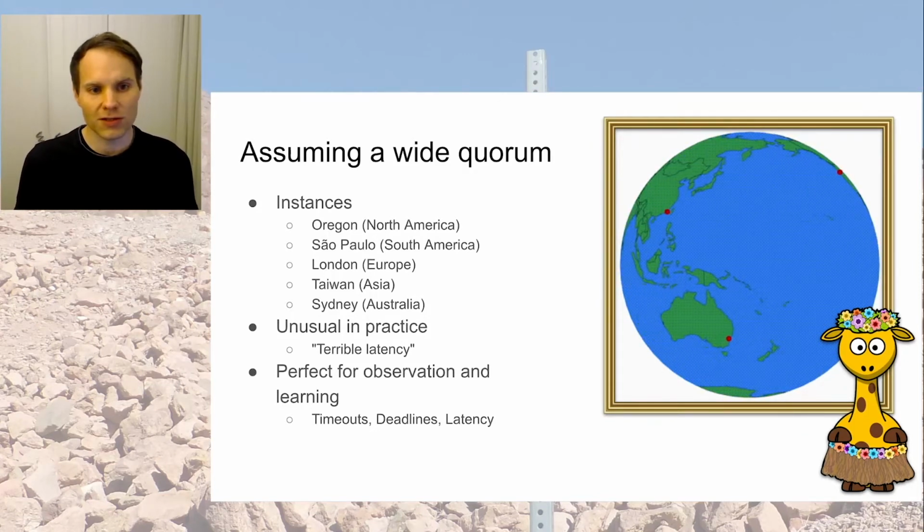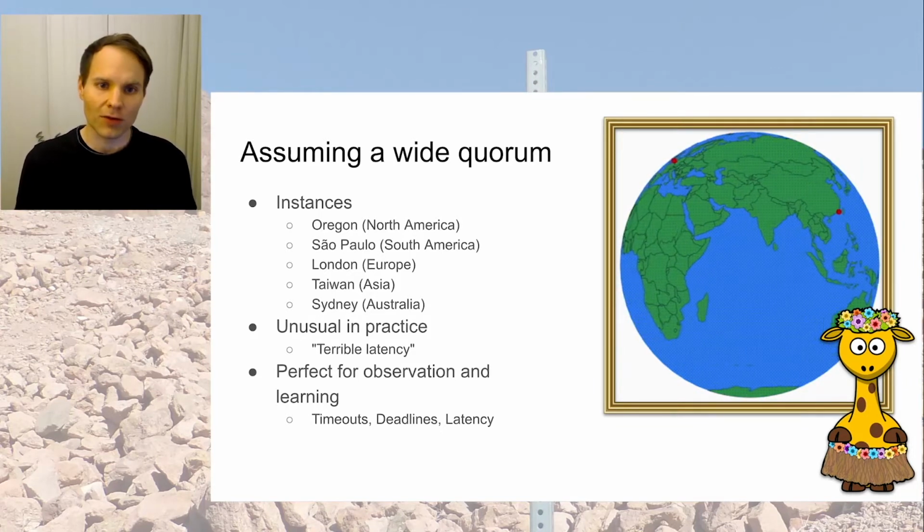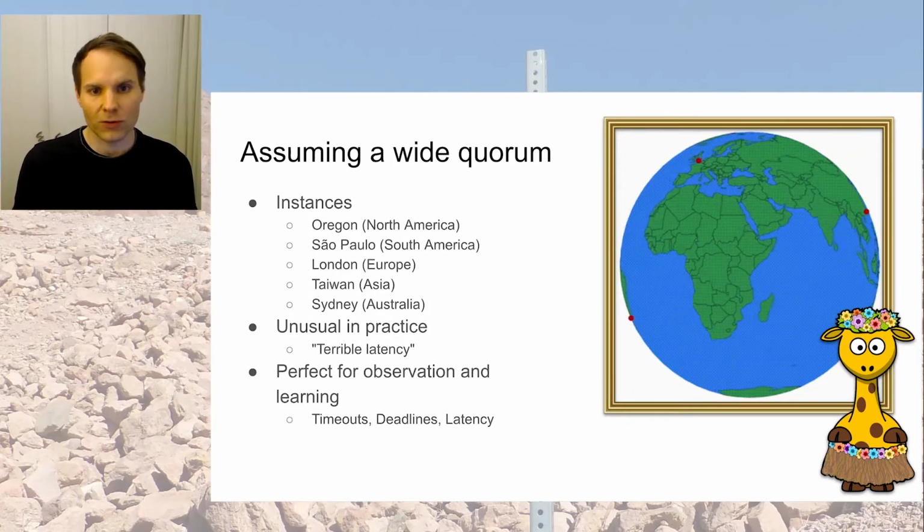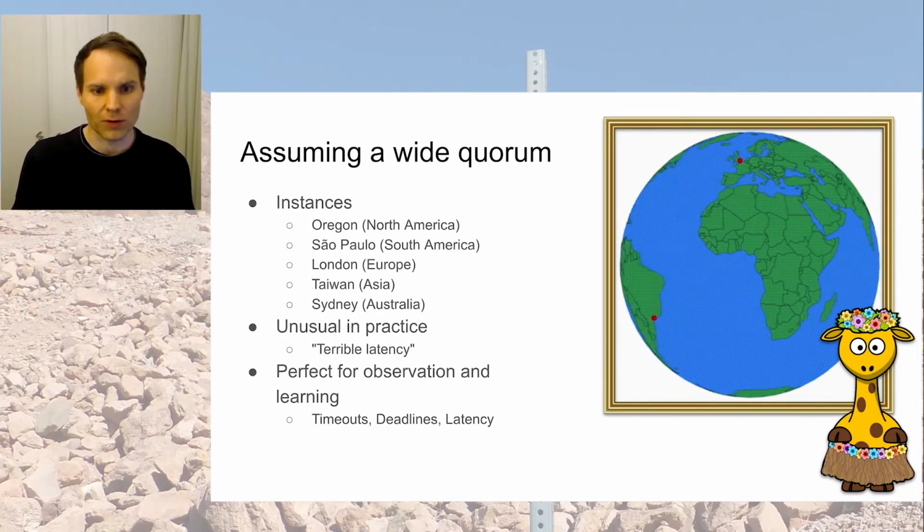The longer the distance, the more likely we see timeouts, we see deadlines exceeded, and we see latency that is, in some cases, big enough so that we can observe with the human eye what is happening.